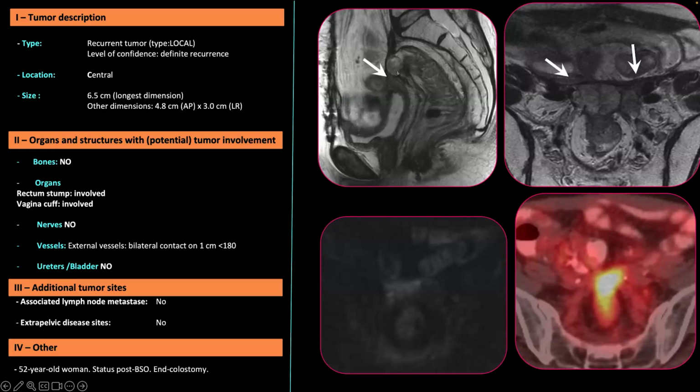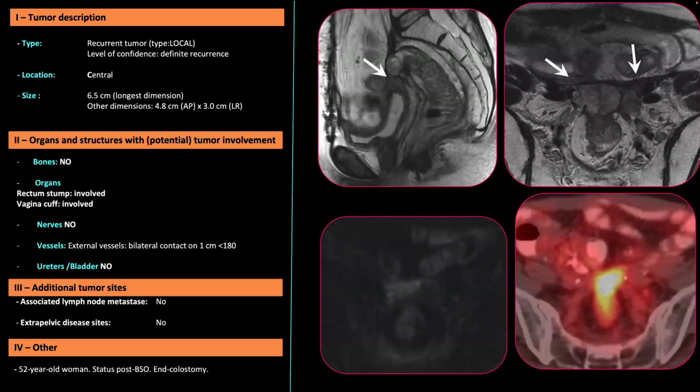And then we have the vaginal cuff involved. Nerves, there are no nerves involved. And what is important here is vessels. So the vessels, we can see that there is clearly a contact with the external vessel, but there is a contact on less than 180 degrees.